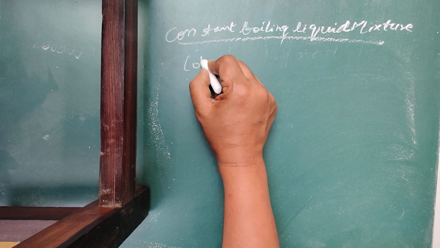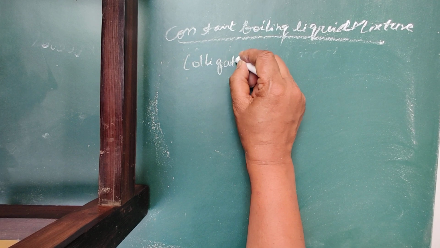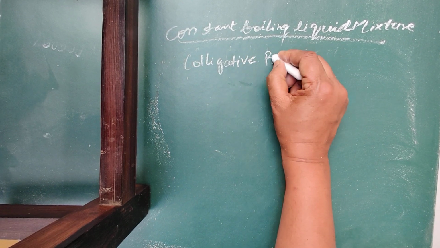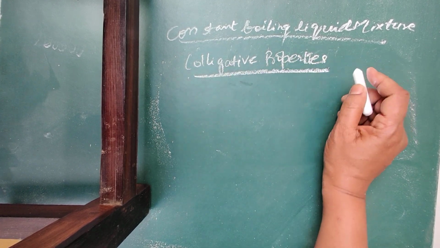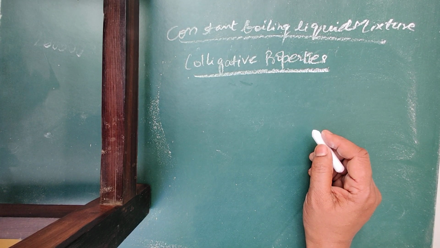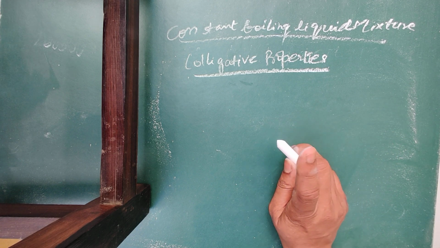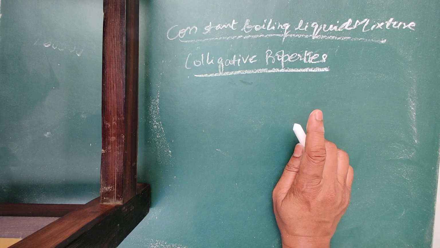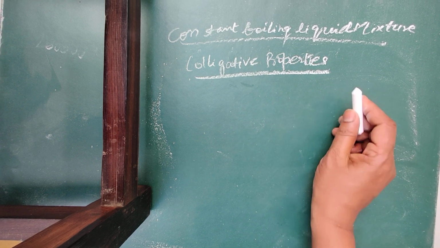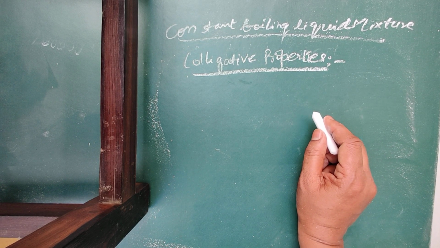Now next, the most important topic that we are going to study is colligative properties in this chapter. Very important. There are 4 colligative properties, and from any of these properties you will get one numerical, it is sure, in the board exam. So very important, note it. In this we have numericals also. Numericals are more important.